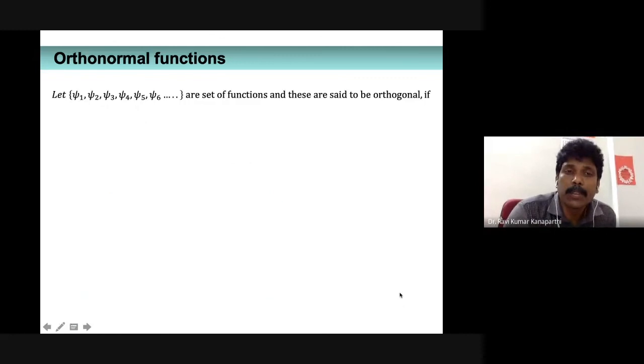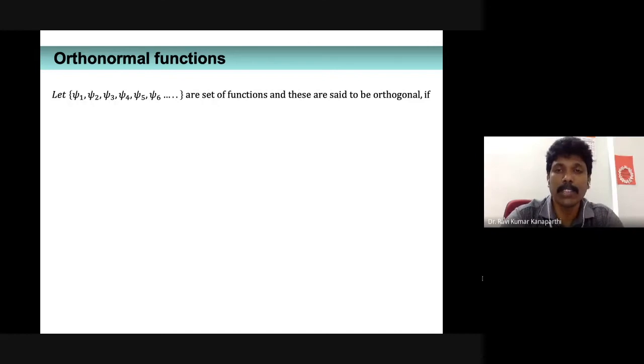Okay. So with this background, let me give the definition. What do you mean by orthonormal functions? Let us consider psi1, psi2, psi3 are a set of functions, and these are said to be orthonormal or orthogonal. Orthogonal and orthonormal, both are slightly different, but in loose terms both are used interchangeably. But orthonormal should be there.